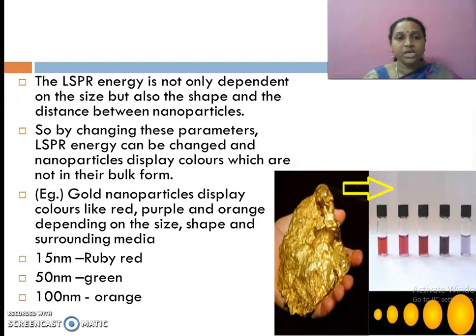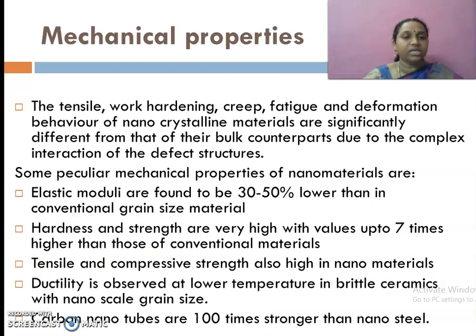The LSPR energy depends not only on the size but also on the shape and the distance between nanoparticles. So, by changing these parameters, LSPR energy can be changed and nanoparticles display colors which are not seen in their bulk form. Here you can see in the image, gold nanoparticles display colors like red, purple and orange depending on the size, shape and surrounding media. For example, a 15 nanometer gold particle exhibits ruby red color, 50 nanometer exhibits green color, and 100 nanometer exhibits orange color.